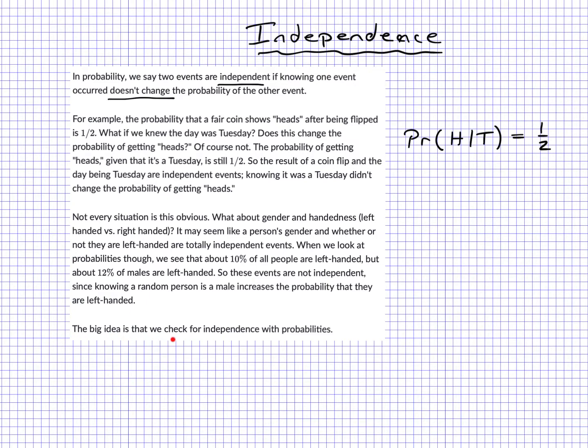Today's big idea is that we check for independence using probabilities. We're not going to check using logical thinking, we're going to check using a little formula. Two events are independent if this is met: the chance of A given B is equal to the chance of A. This basically says that knowing if B happened doesn't help us with A happening, which is what happened in the first example.